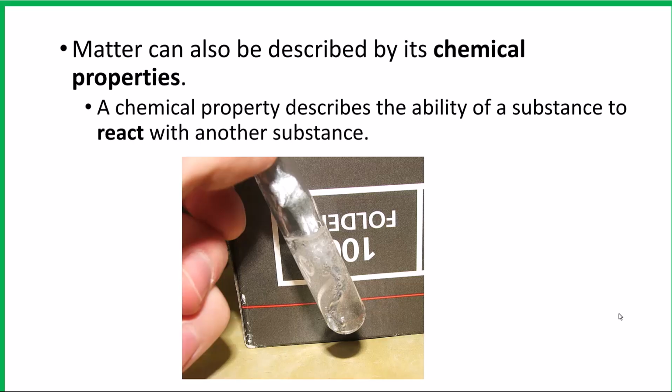Matter can also be described by its chemical properties. So we discussed physical properties. Now we're discussing chemical properties. And a chemical property describes the ability of a substance to react with another substance.